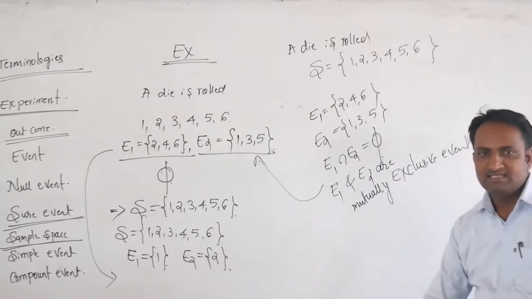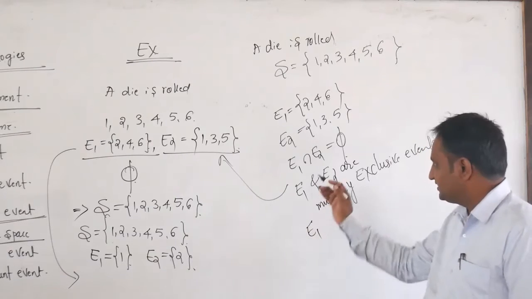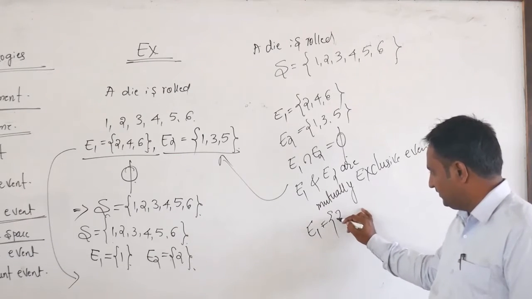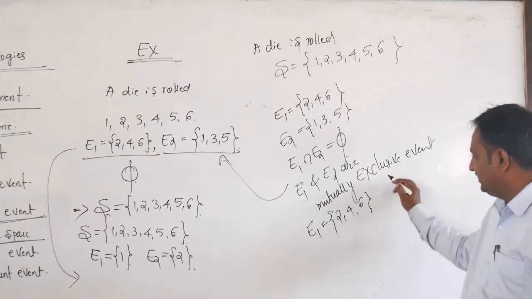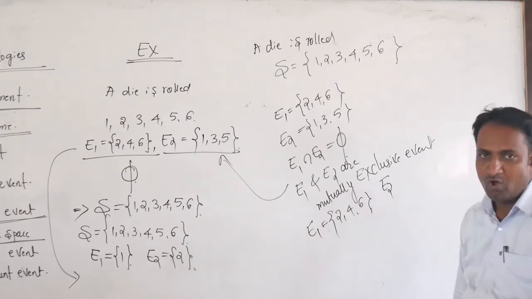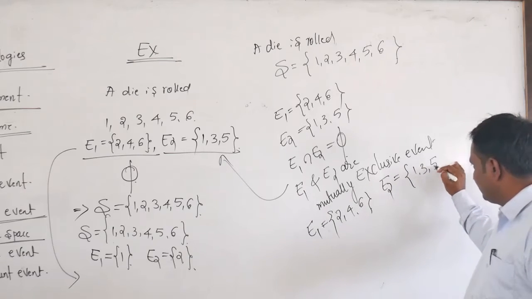Similarly, consider the event E1, an even number, which will be 2, 4, 6. The second one is E2, an odd number will occur, that is 1, 3, 5.